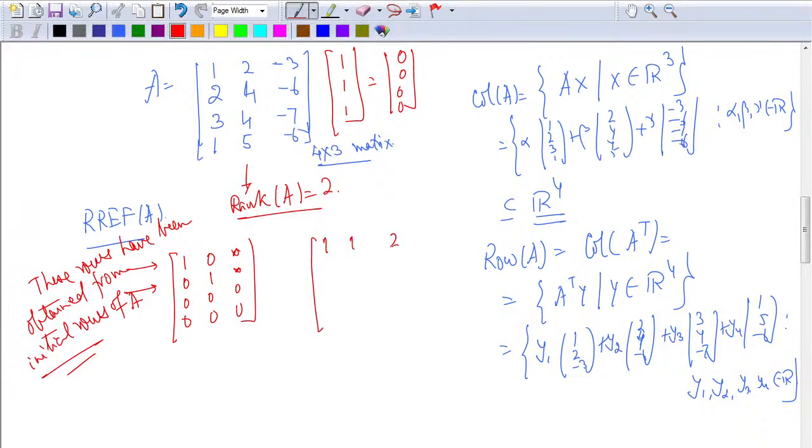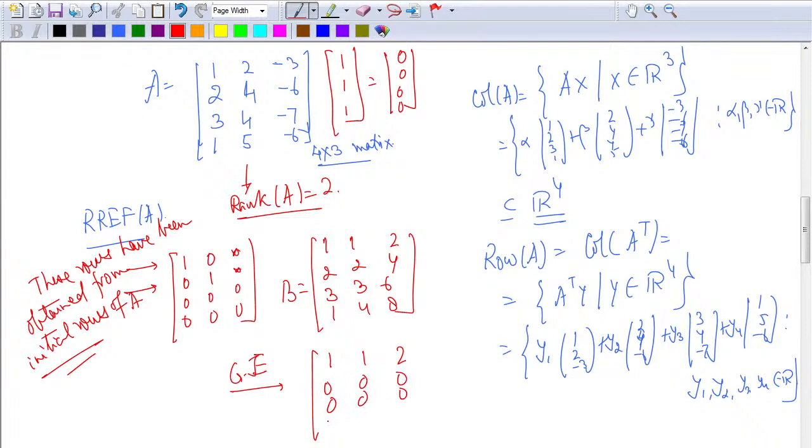I can look at 1 1 2, 2 2 4, 3 3 6, 1 4 8. Suppose I look at this matrix. Alright, so this is my matrix B. Let us apply the Gauss-Jordan method for us. So I will just apply the Gauss elimination itself. What I will get is 1 1 2, 0 0 0, 0 0 0, 1 minus 1 is 0, 4 minus 1 is 3, 8 minus 2 is 6, I hope. Alright, so from here I can build up my 1 1 2, 0 1 2 here, 0 0 0, 0 0 0. Alright, so I have not got the RREF, but I have got the REF here.